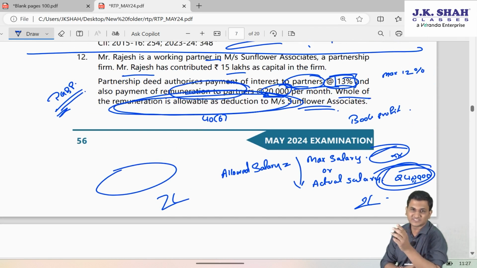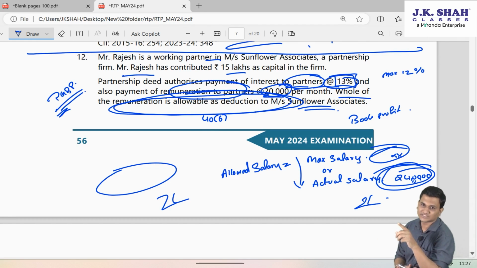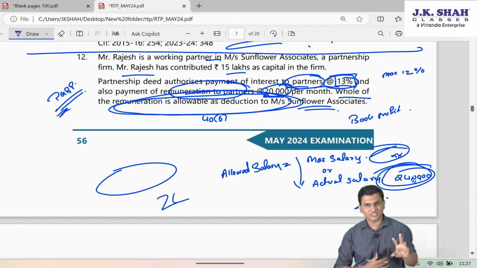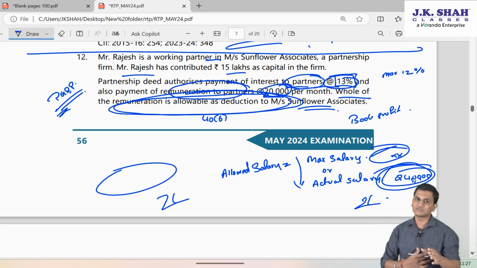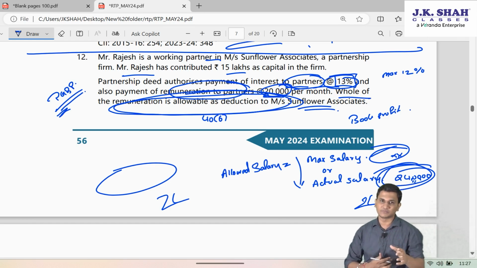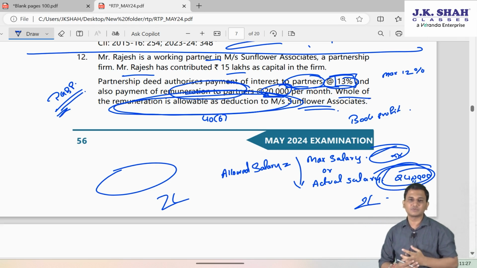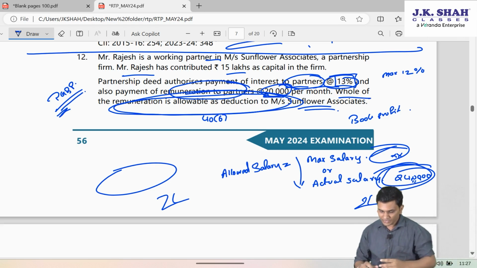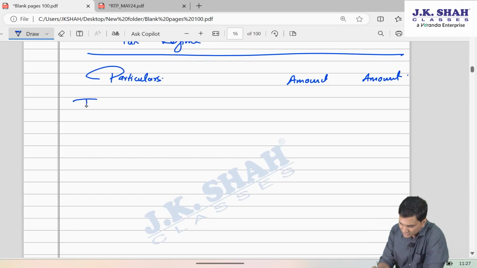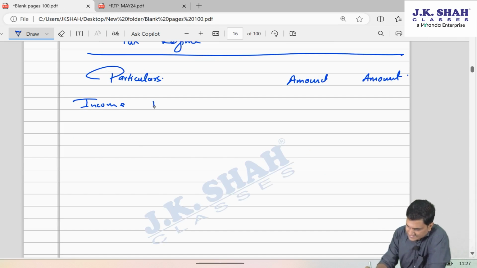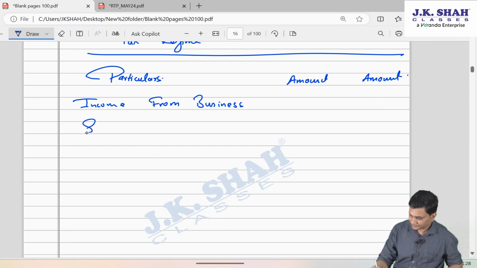Income from salary is not there in this question. As I said earlier, this remuneration from partnership firm is not an income from salary because there is no employer-employee relationship. Partners are not the servants of the firm, they are rather the owners of the firm. Employer-employee relationship refers to master-servant relationship. So therefore, it is income from business only. Even house property income is not there. So income from business, salary from partnership firm,